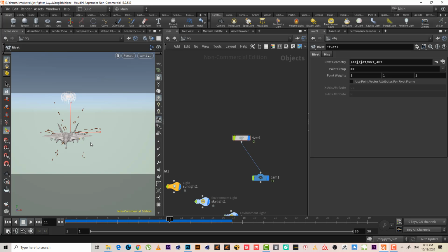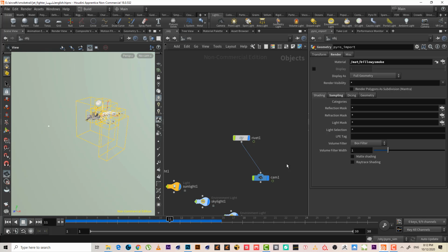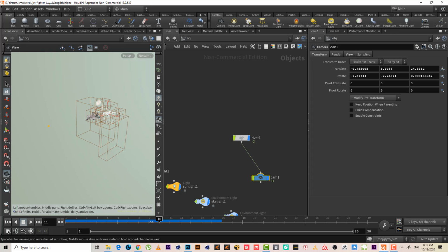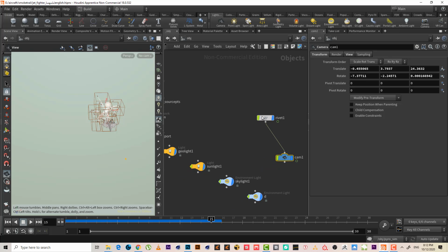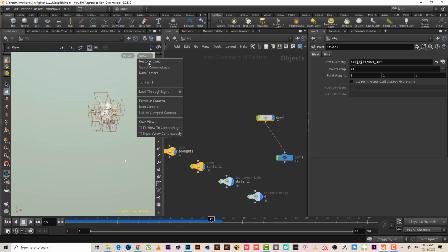Hit escape. Yeah, here. So we can see the camera. As we can see, the camera here will move. It's moving with the plane, right? So anything you want to move with an object, a null or something, just make Revit connect it to the moving object, then connect anything you want to move parallel with it. Okay, so let's go back.